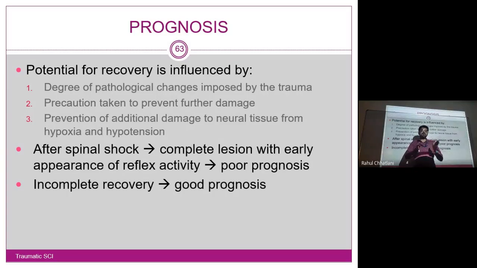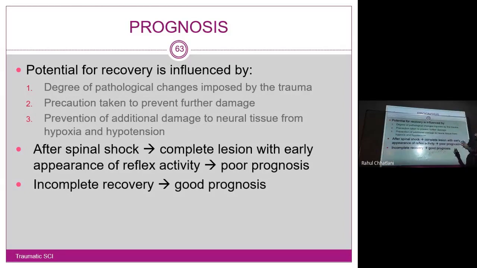And if you are damaging the spinal cord by this movement, it is your fault. So what is to be done? Precaution is to be taken to prevent further damage. If the vertebral column is fractured, spinal cord injury should not happen.